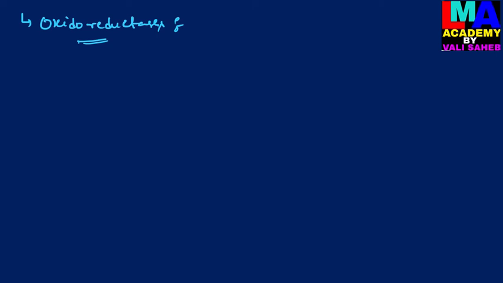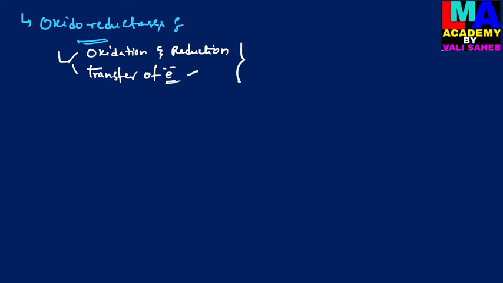The enzymes involved in oxidation-reduction reactions or the transfer of electrons are called oxidoreductases. They are mainly involved in both oxidation and reduction reactions or the transfer of electrons.